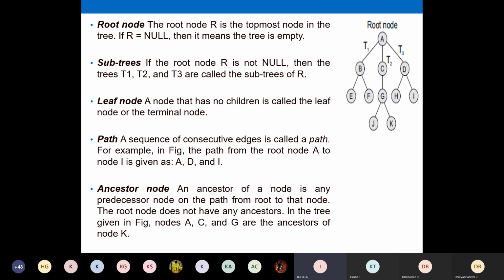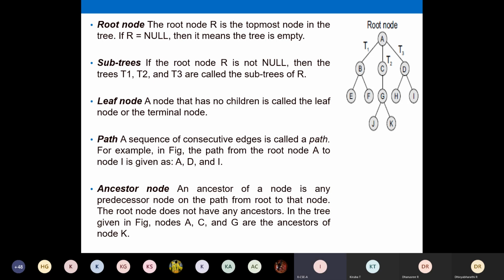Okay, so it is not a must that you always have some node. An empty tree defines a tree that does not have any node at all. When you insert the first node, you will have one node in your tree. And subtrees, in our example T1, T2, T3, they are all the subtrees. And the leaf node is a node that does not have any children.